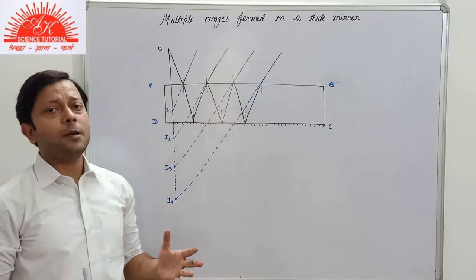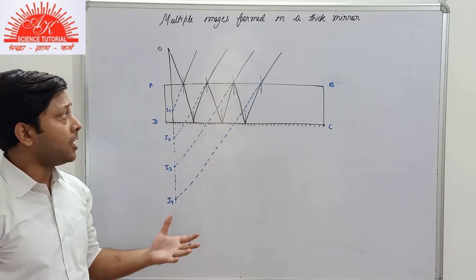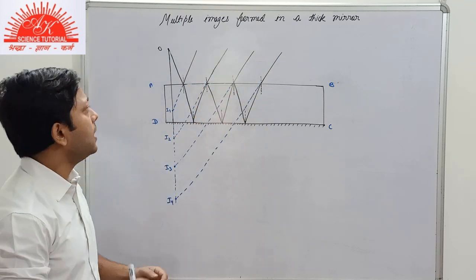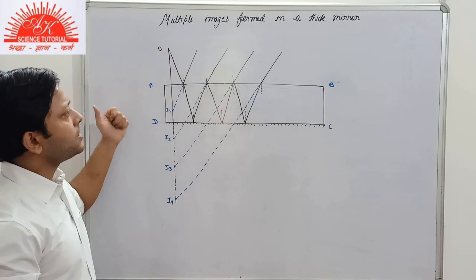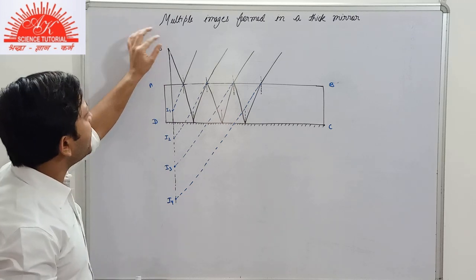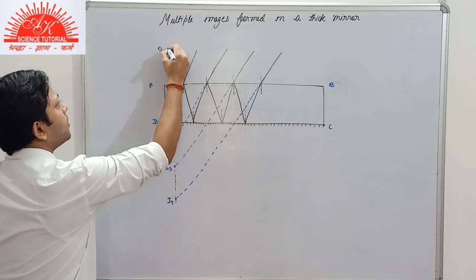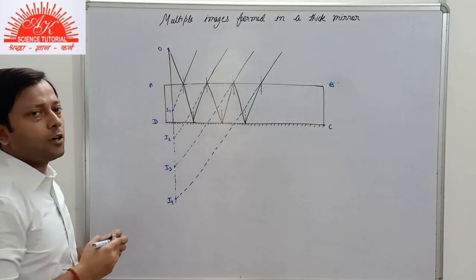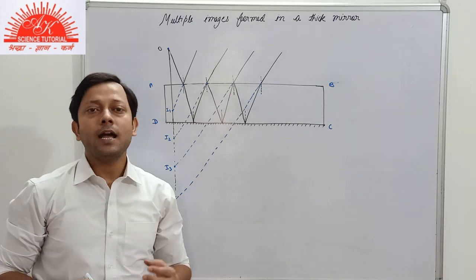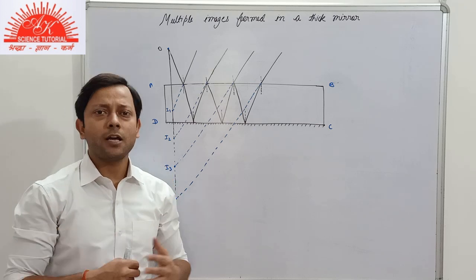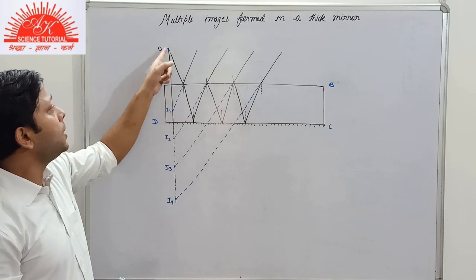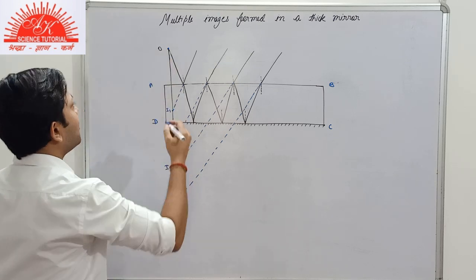From this topic you might be asked how to draw the diagram for the image formation in a thick mirror. So I'll tell you how to draw this diagram. You will get to learn about it. It's very simple. Here we have a point sized object, that is O. And for the image formation of any object, we need at least two light rays. There might be a number of light rays, but we will assume only two light rays. That is convenient for us.